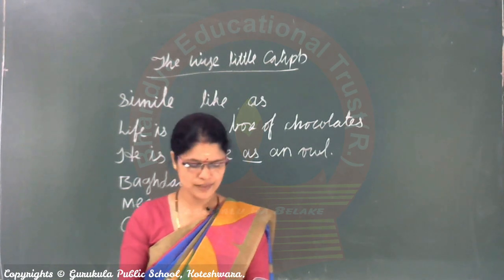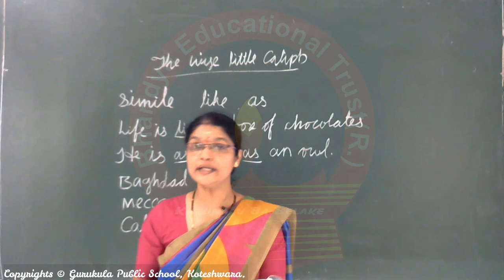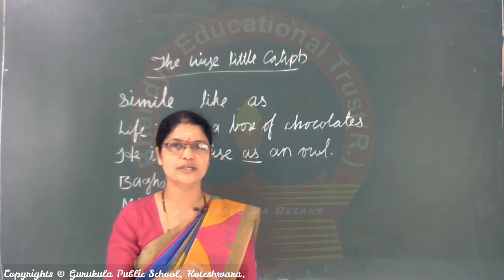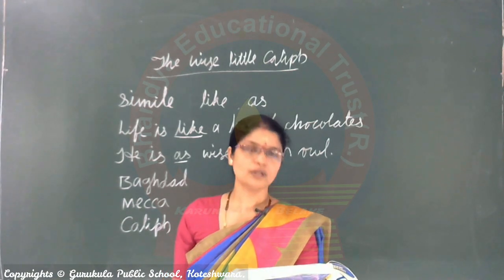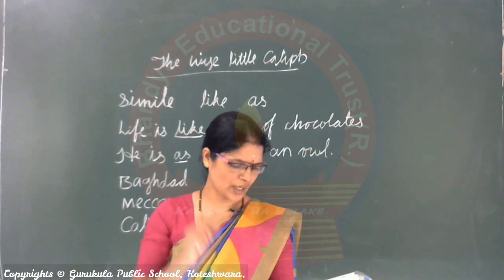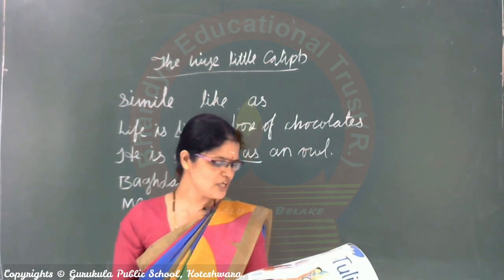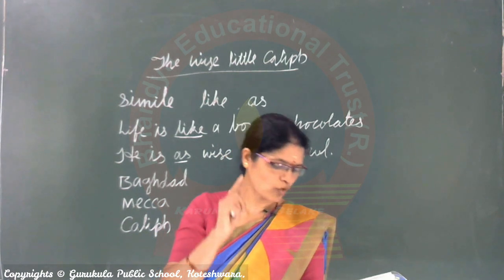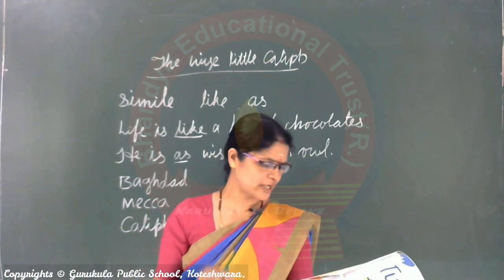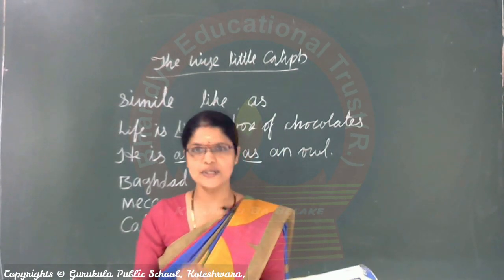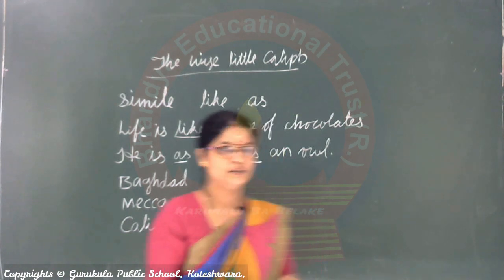See page number 9. The wise little caliph. Here 2 animals they have given. Which are the animals? Long ago in Baghdad, there lived a trader called Ali. He was a kind and an honest man. He lived in a simple home and went about his business happily. Here see the word happily.